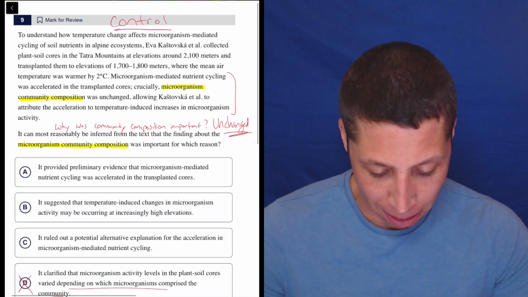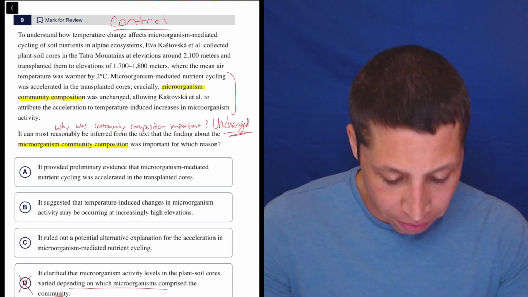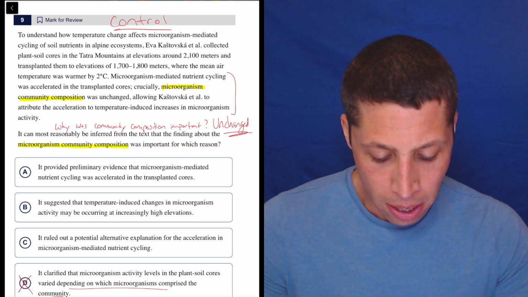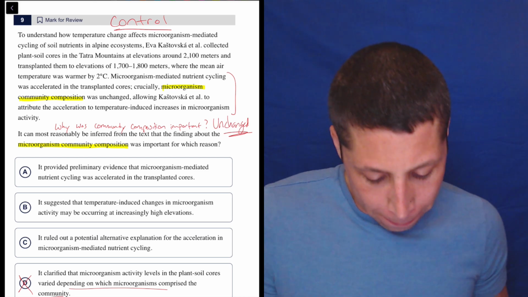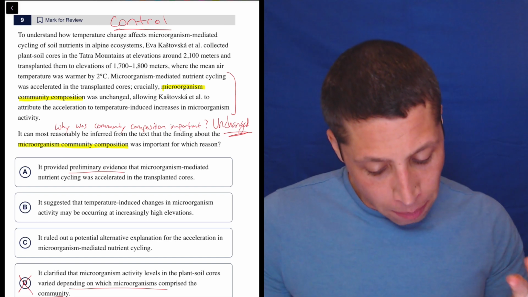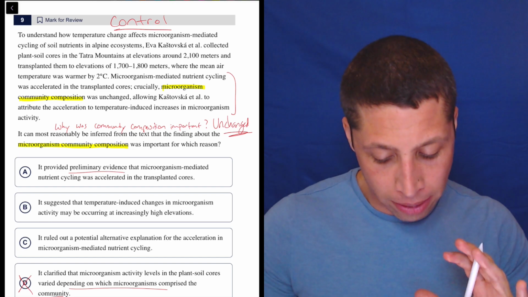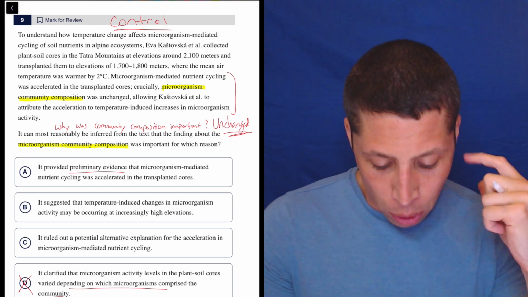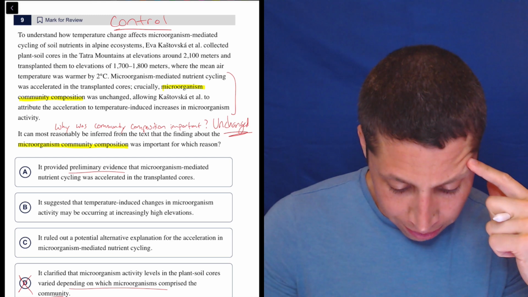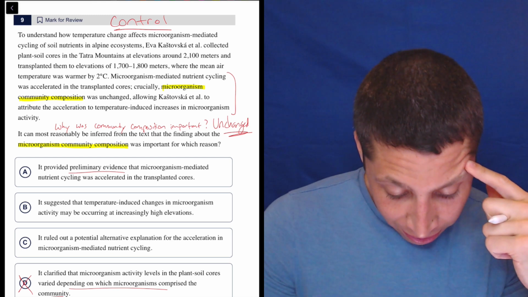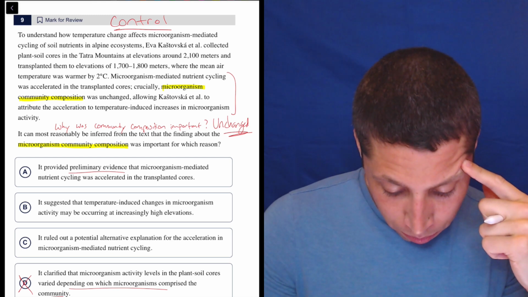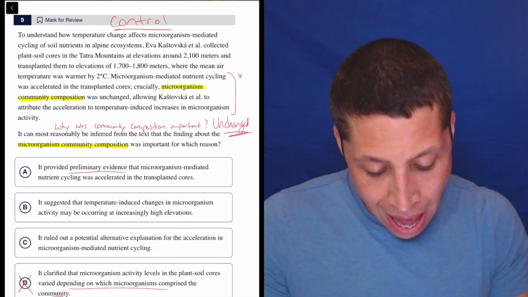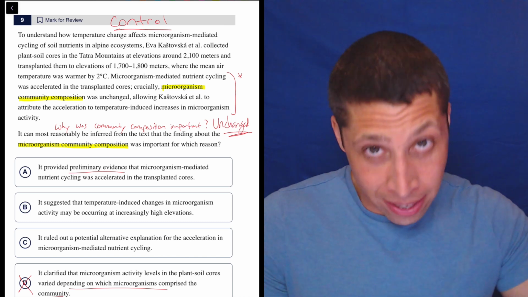So let's look at A, B, and C again. "It provided preliminary evidence that microorganism-mediated nutrient cycling was accelerated in the transplanted cores." Well, is it preliminary evidence? I don't think they're talking about like we get our first bit of evidence and then there's later evidence. So I don't love that. But also, it was accelerated, I guess. I do say that, but I don't think that's what's important, right? That's that first part. That's the finding.